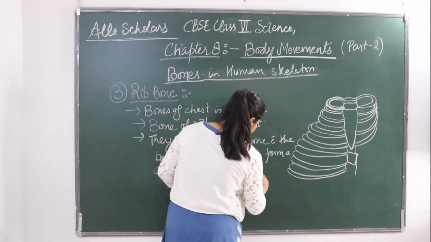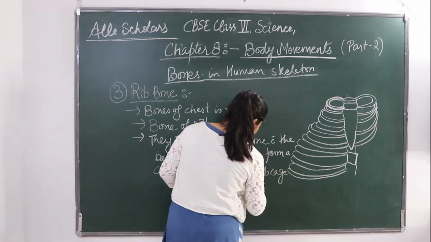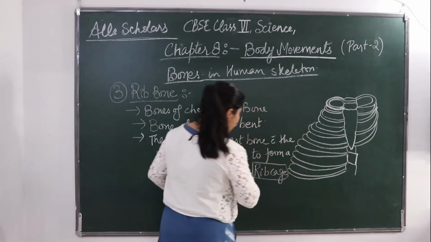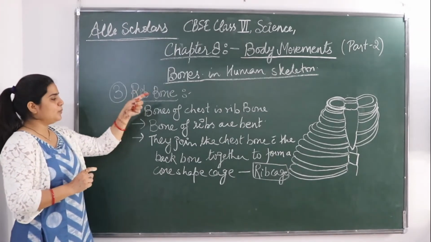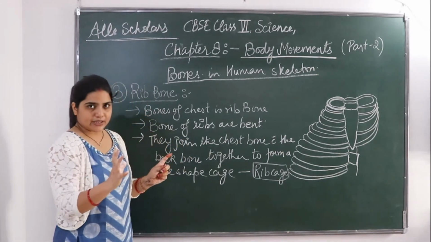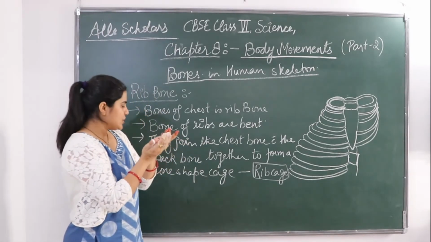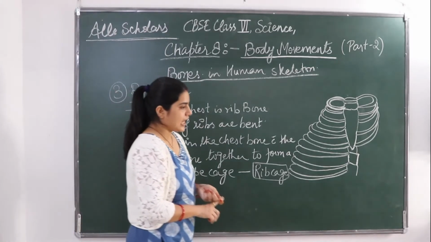Sometimes it is asked in exams, what is the rib cage? So you are going to say that rib bones join the chest bone and the backbone together to form a cone-shaped cage, that is called the rib cage.